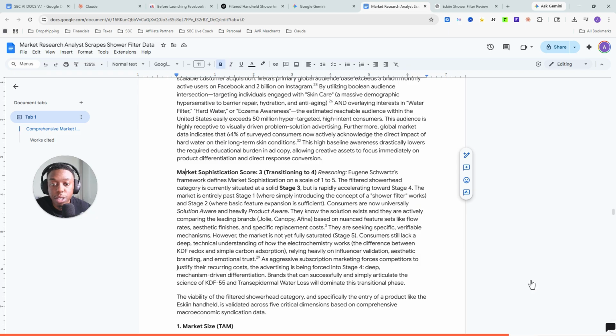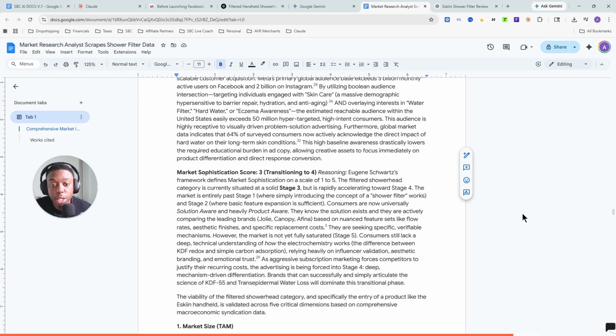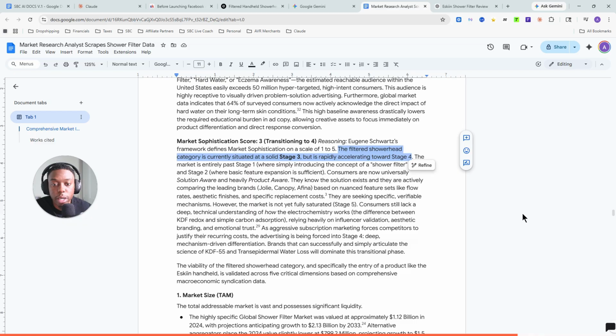So the market sophistication score is a 3, transitioning into a 4. Basically, these are people that are somewhat aware and transitioning into solution aware. They're aware of the problems and transitioning into solution aware. The filtered shower head category is currently situated at a solid stage 3, but is rapidly accelerating to stage 4. The market is entirely past stage 1, where simply introducing the concept of a shower filter works, and stage 2, where basic feature expansion isn't sufficient.